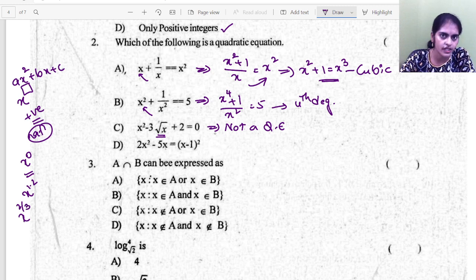Right, so this is not a quadratic equation. Just the concept you'll have to know. Now have a look at this question.